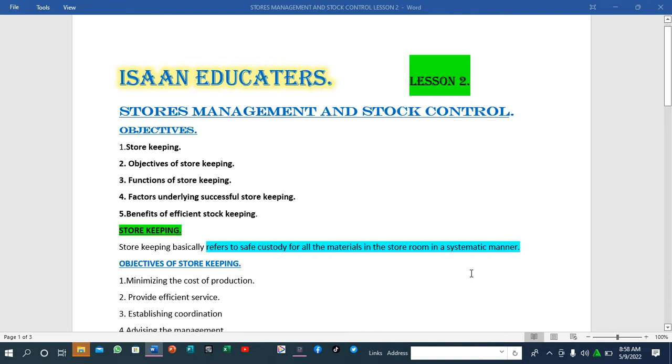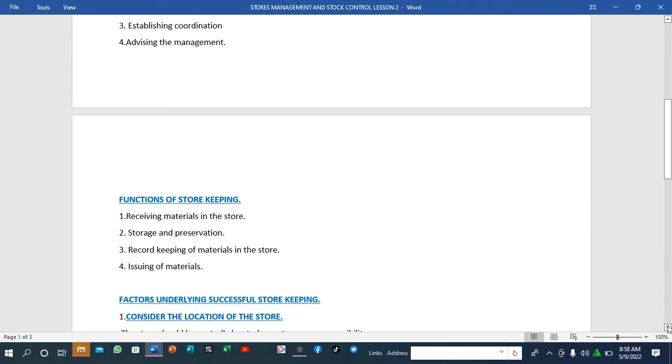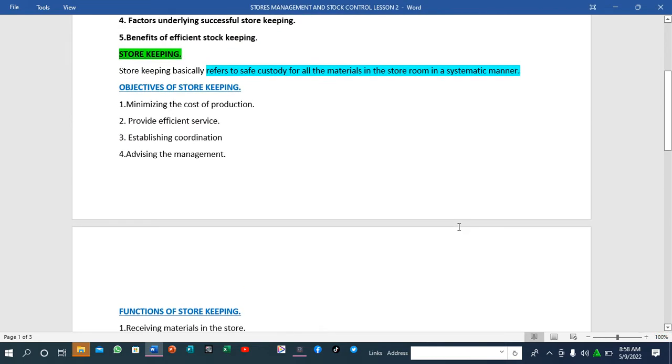So now we are going to look at the objectives of storekeeping. What are some of the objectives of storekeeping? When you talk about the objectives, these are the aims of storekeeping. One of the aims is minimizing the cost of production. We also have providing efficient service, establishing coordination, and advising the management.